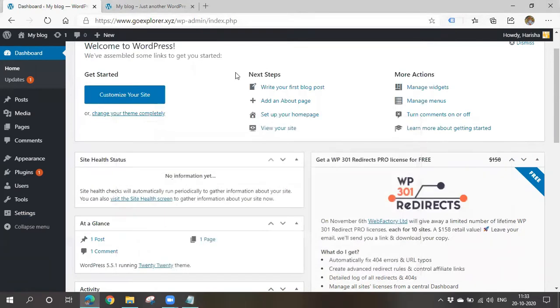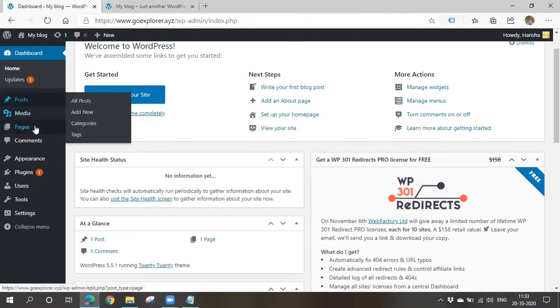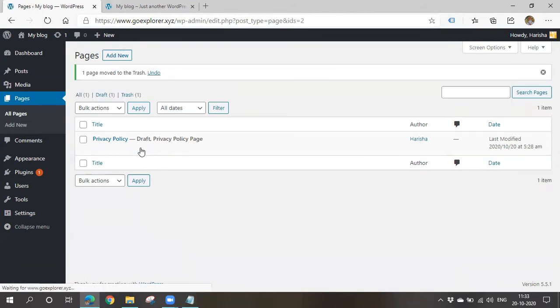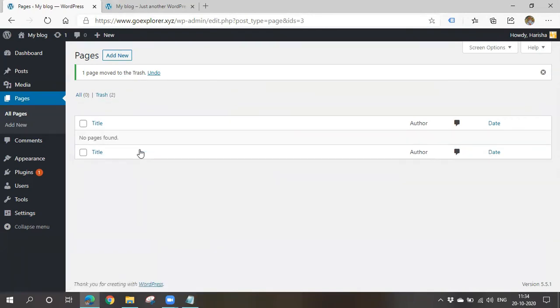In order to create a page, in the dashboard, you'll be seeing an option called pages. Please click on that. When you install WordPress initially, you'll be getting some sample pages by default. If you want, you can keep them. Otherwise, you can simply delete them. Click on trash so that they can be deleted. Right. So now I'll create a page.